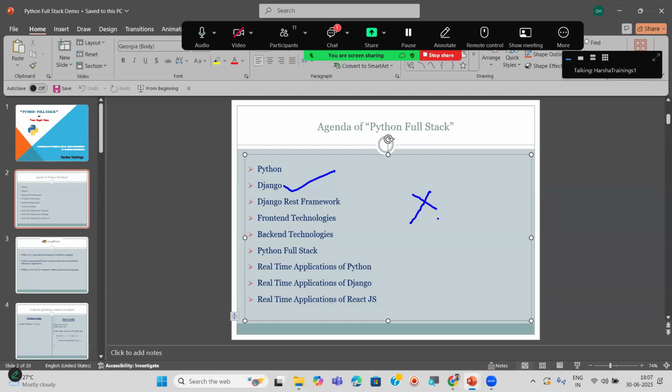Project means here an X website. Suppose you want to design one X website using Java or .NET, it will take a couple of months. Same project, if you go for Django, it will take only a few months. Suppose you are designing this X project in Java, that may take, for example, 6 months. Just roughly I'm taking 6 months. Same project, if designed using Django, it will take only 1 month. You can finish it in 1 month, for example.